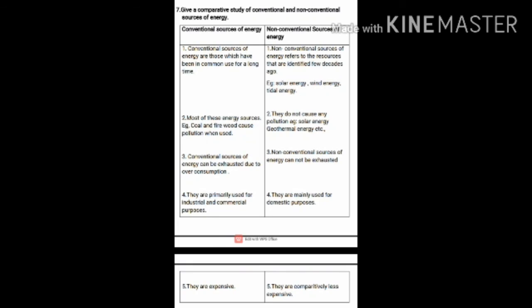Okay. We'll move on to conventional sources of energy again. Conventional sources of energy can be exhausted due to what? Due to overconsumption of these resources. Then non-conventional sources of energy cannot be exhausted. Okay. Then the conventional sources are very expensive when compared to the non-conventional sources of energy. Then conventional sources of energy are mainly used for industrial and commercial purposes, but non-conventional sources of energy are used only for domestic purposes. Children, clear, children?